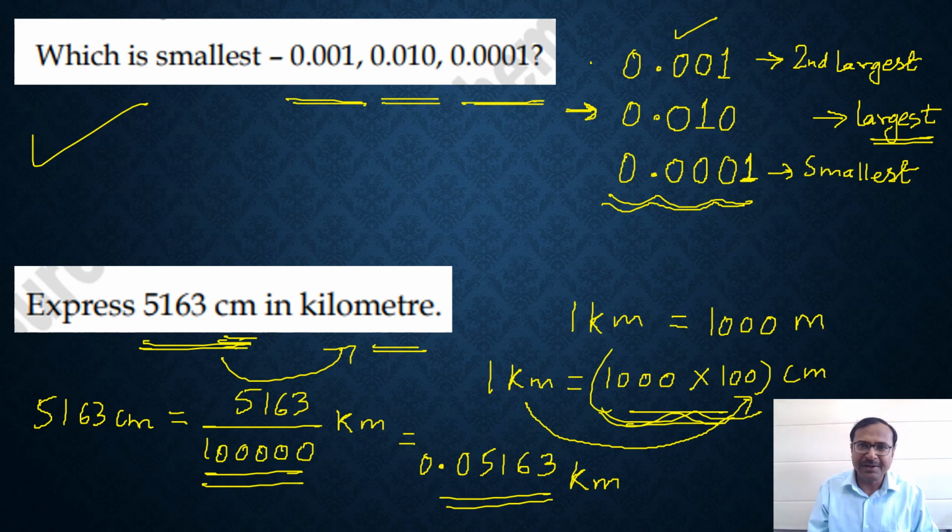Quite easy, right? Understanding works for you. How to convert a larger unit into a smaller and a smaller into a larger. That's where the problems are faced by the students. They are converting the smaller to larger by multiplying. That's totally wrong. You need to divide it.